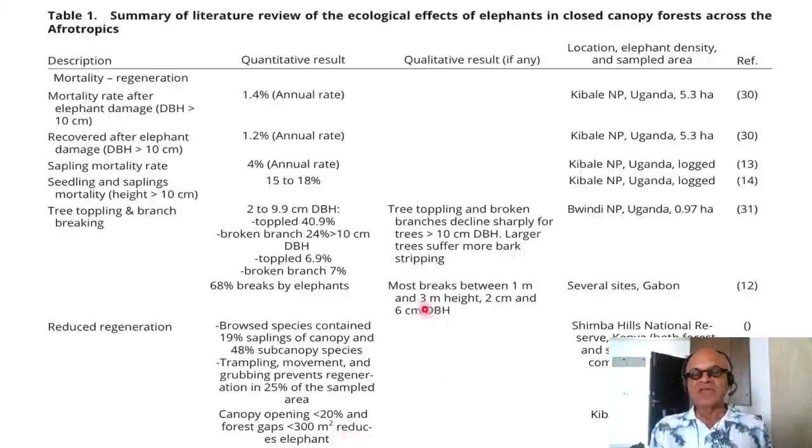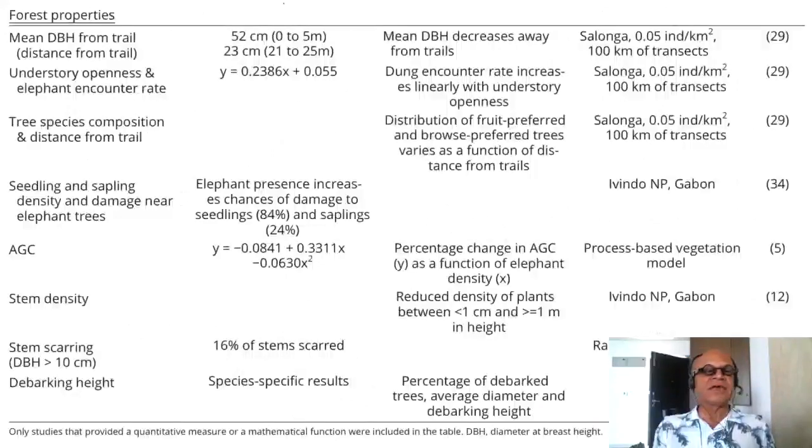So most breaks are between 1 meter and 3 meter height, and 2 centimeter and 6 centimeter diameter at breast height, in a qualitative sense. So these are from several sites in Gabon, Shimba Hills National Reserve in Kenya. So these include both forest and savanna elephants, common in some parts, and Kibali, Uganda again.